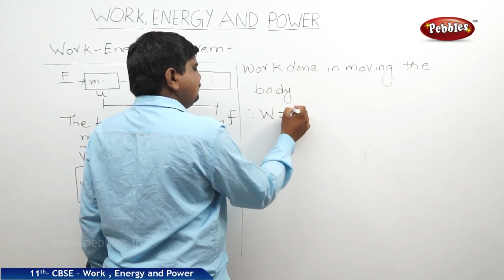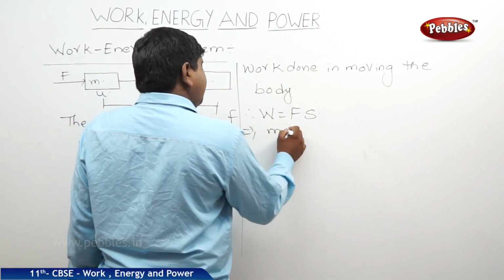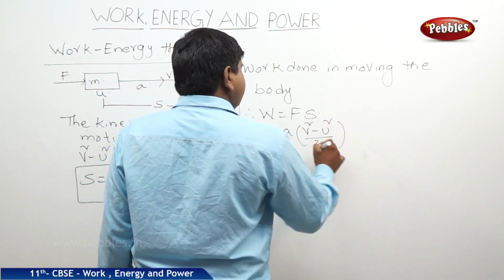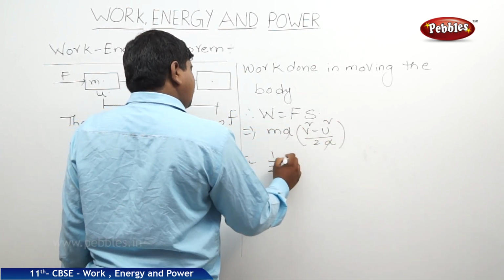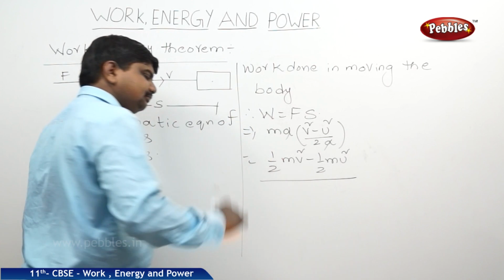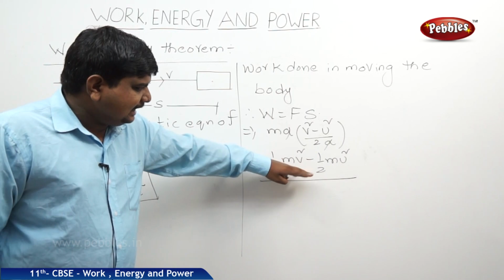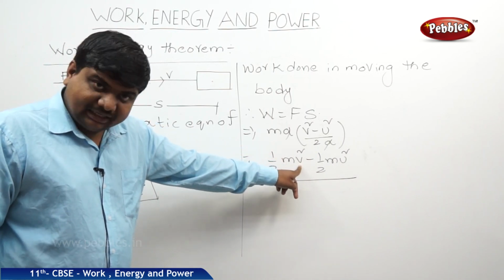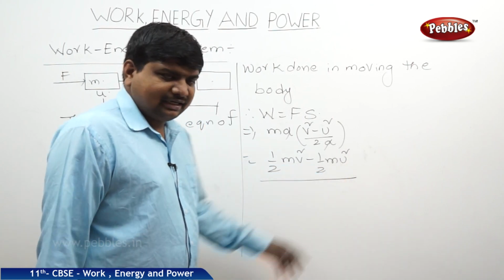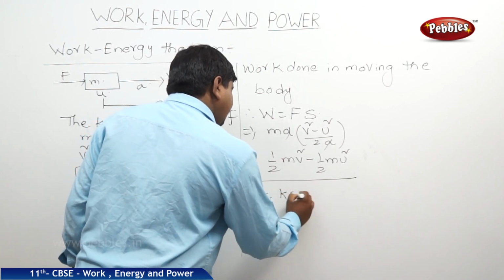W is equal to Fs, where F is equal to ma, and s is equal to v square minus u square by 2a. a and a get cancelled. This will be half mv square minus half mu square, where v is the final velocity and u is the initial velocity. The kinetic energy related to the final velocity is called final kinetic energy, and the kinetic energy related to the initial velocity is called initial kinetic energy. Therefore, it can be written as W is equal to Kf minus Ki.